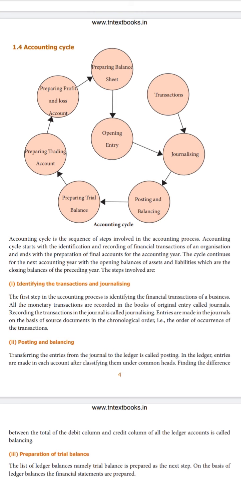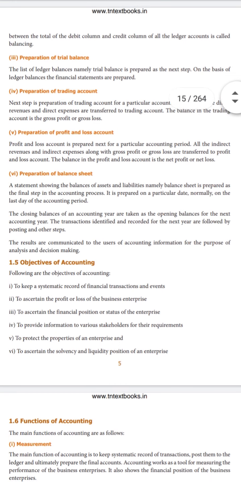Now the third one is the preparation of the trial balance. The trial balance is where the arithmetical accuracy can be checked, that is, whether we have done all the transactions correctly, written all the journal entries correctly, posted them into the ledger and balanced correctly or not. All these can be verified while preparing the trial balance.